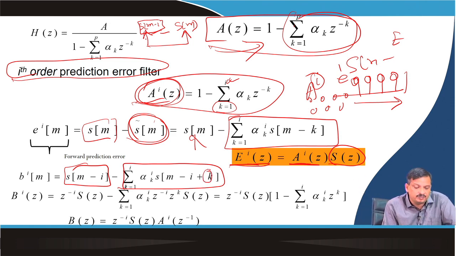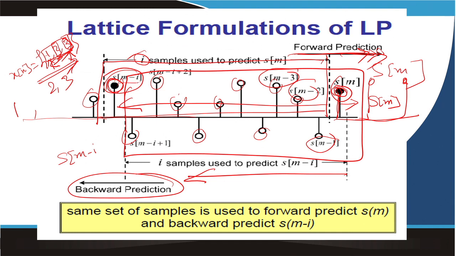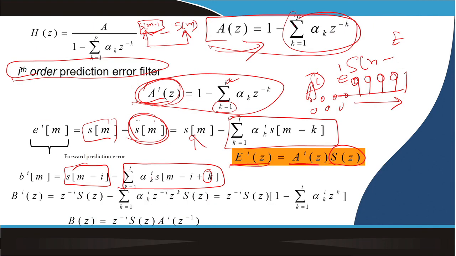If you see, this is S(M minus I), this is S(M minus I plus 1). Suppose this is the third, so I am predicting 1, so this is nothing but the first sample. So I can say the 2 minus, so this one is the next part, and 1 will be added to this, so that is why k is added.